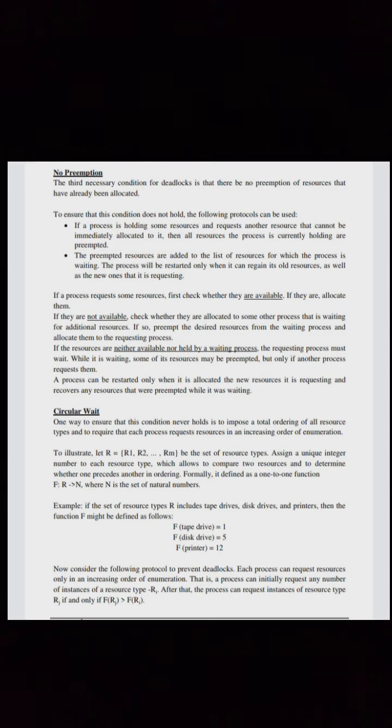numbers. Example: if the set of resource types R includes tape drives, disk drives, and printers, then the function f might be defined as follows: f(tape drive) = 1, f(disk drive) = 5, f(printer) = 12. Now consider the following protocol to prevent deadlocks. Each process can request resources only in an increasing order of enumeration. That is, a process can initially request any number of instances of resource type Ri. After that, the process can request instances of resource type Rj if and only if f(Rj) is greater than f(Ri).